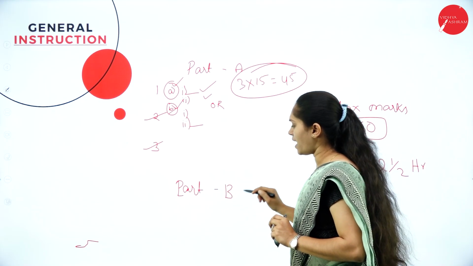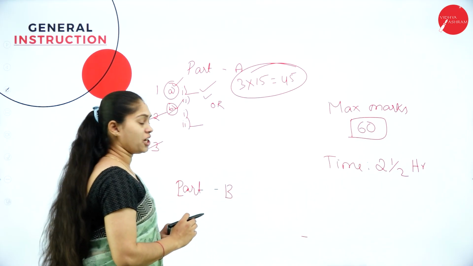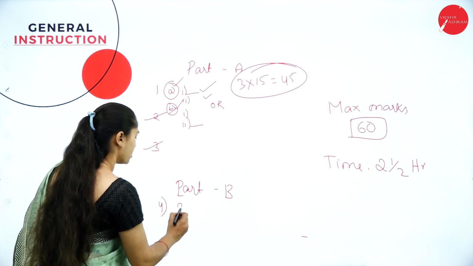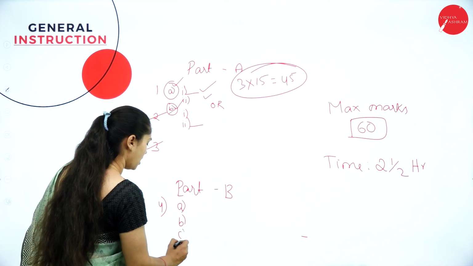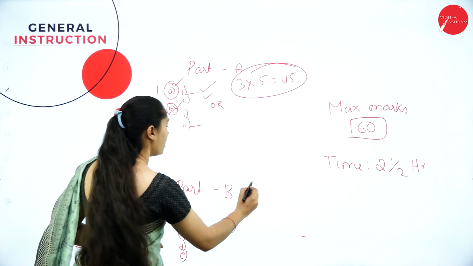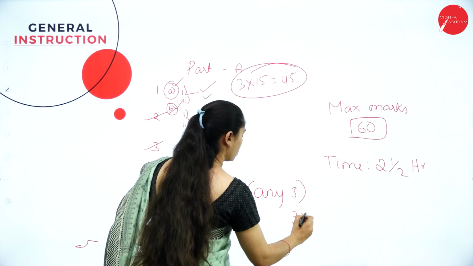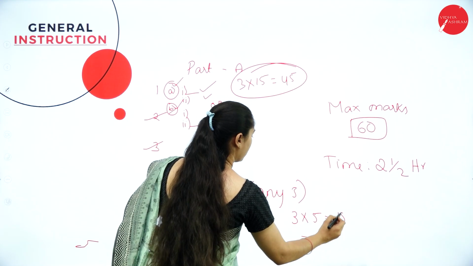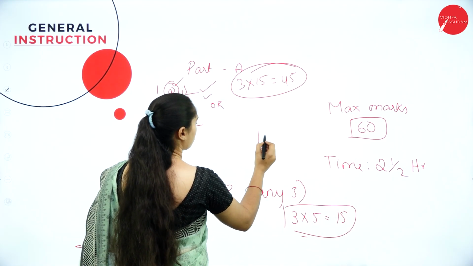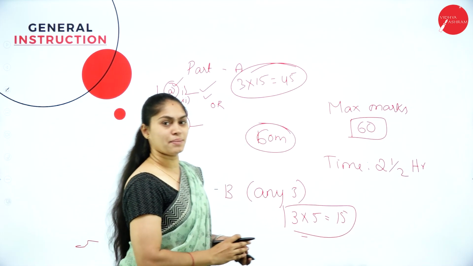Then what about part B? Part B is regarding 5 marks questions. Here you need to answer any 3. So totally you are going to get question number 4, where you have A, B, C, D and E. Out of this, you need to answer any 3. It is of 5 marks each, totally it will be for 15 marks. So 45 plus 15 will be totally 60 marks. This is how the marks distribution is.